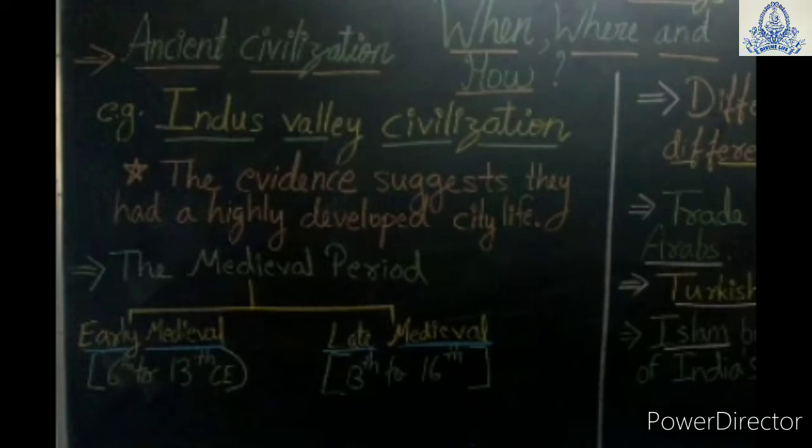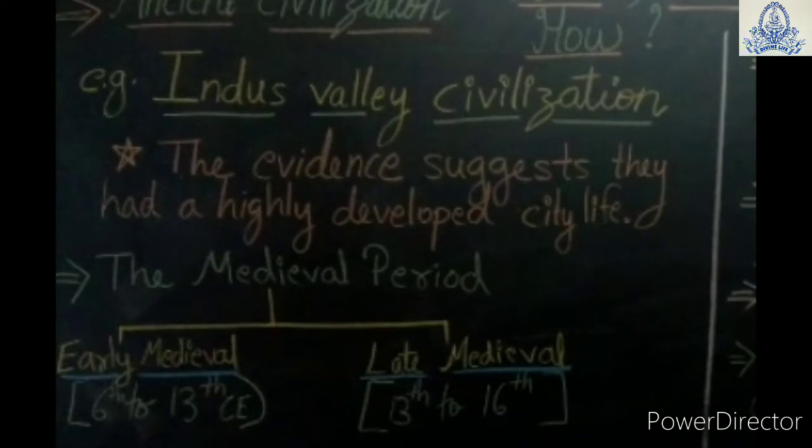The sources suggest that they had a highly developed city life. Why? Because they found traces and remains of many houses that had wells and bathrooms, as well as an elaborate underground drainage system. But later on, this civilization also declined due to some reason, as revealed in the sources. So that is why it's a good example of an ancient civilization.